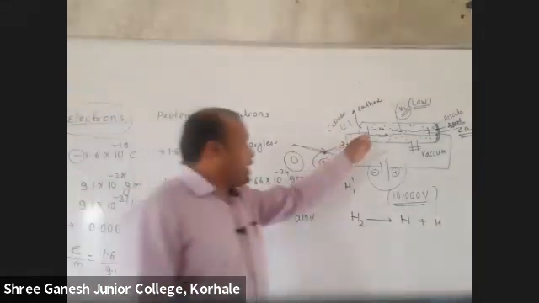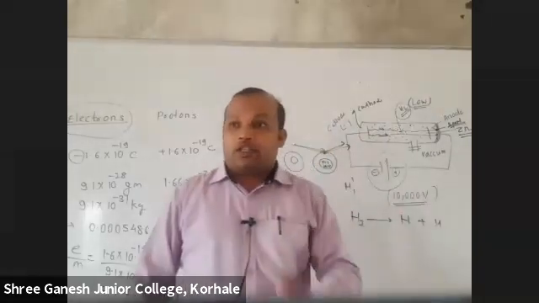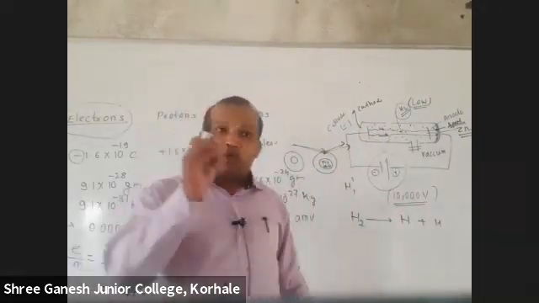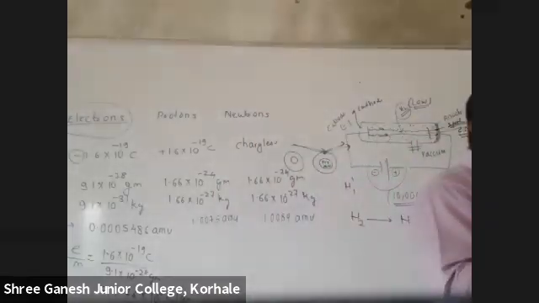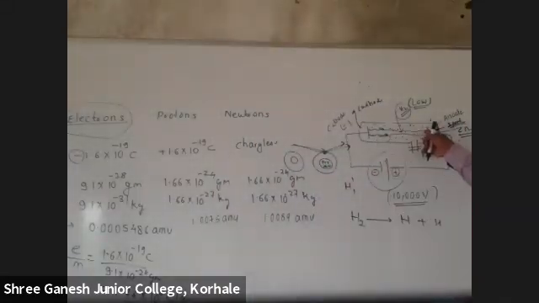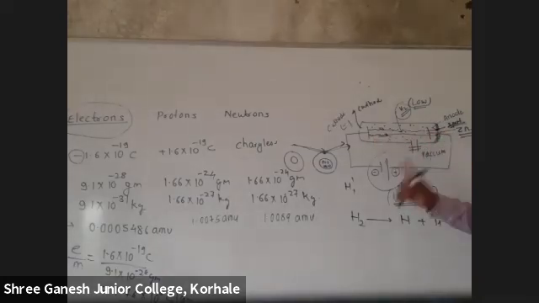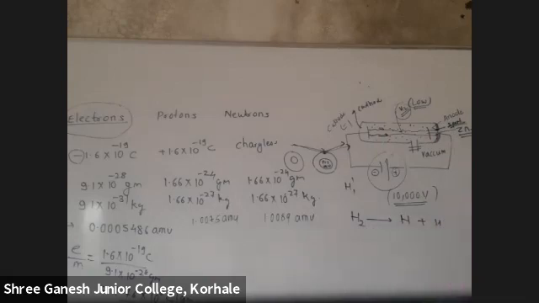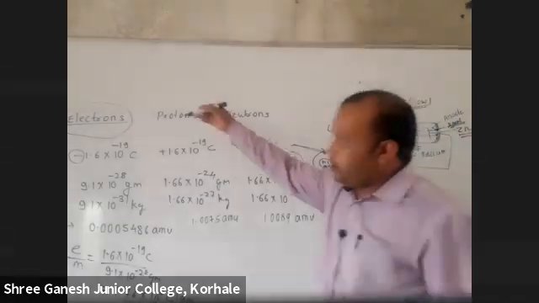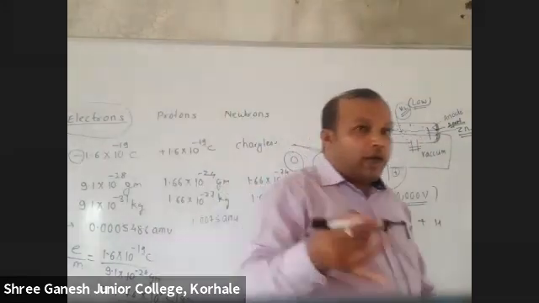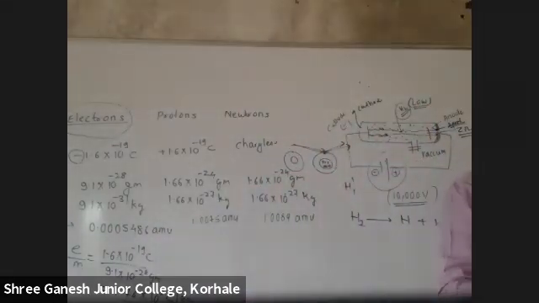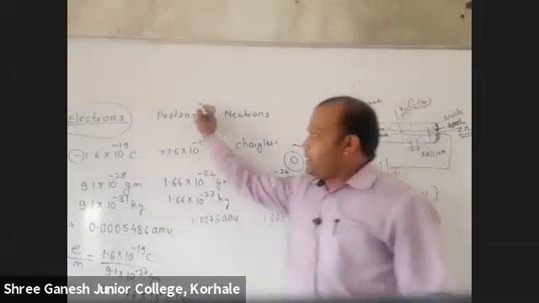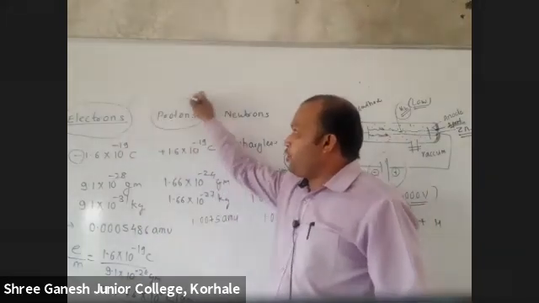It will not change. You take the electrode of any metal, still E by M will not change. That's why I told you to write one sentence: E by M is independent of the gas taken in the discharge tube as well as the electrode used. This E by M will be fixed, 1.76 into 10 raised to 8 coulomb per gram. You take any gas, because this experiment is to find electrons, and electron is a fundamental particle. Everyone has electrons in it. Understood? Okay. Now, who did the same experiment for the discovery of proton?